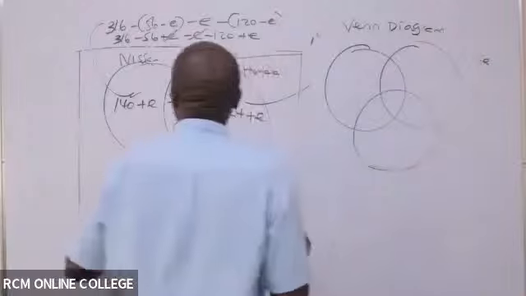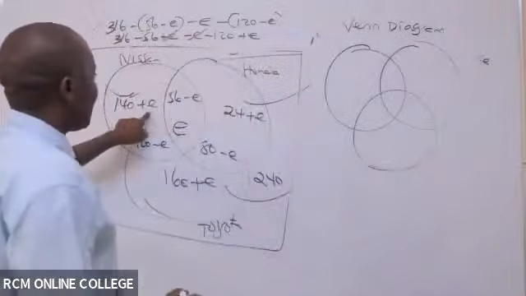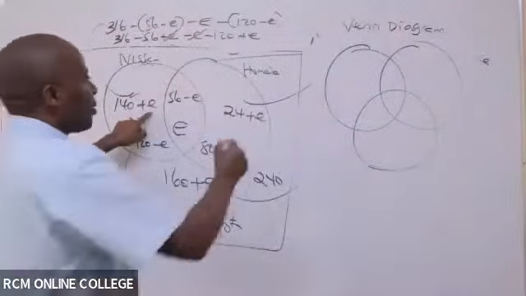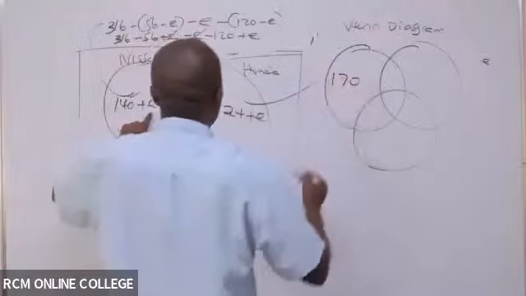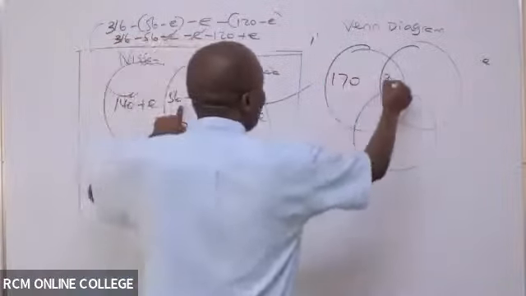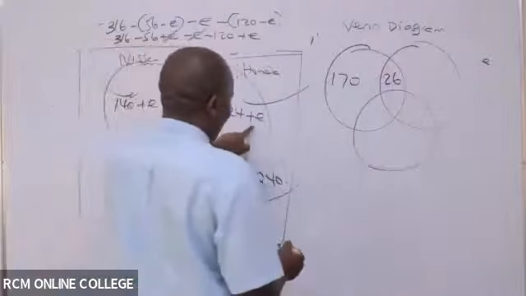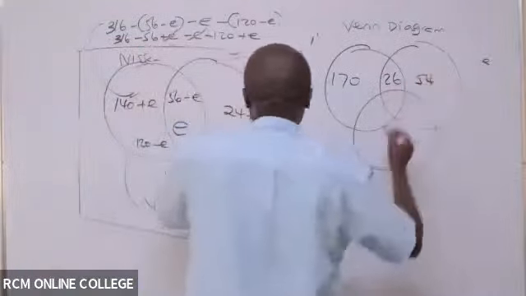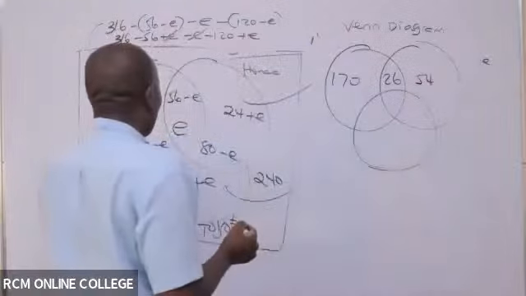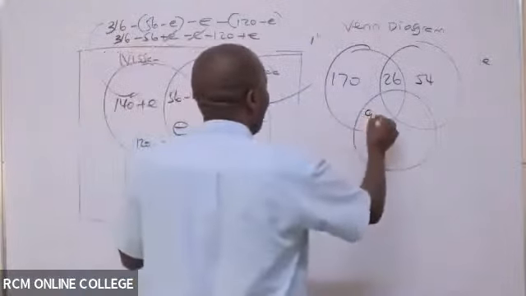So for the Venn diagram, we have here 140 plus 30. You will see E is 30. So this space here we have 170. This space now will be 26 because of 56 minus 30. This space will be 24 plus 30, which gives me 54. 120 minus 30 gives me 90.